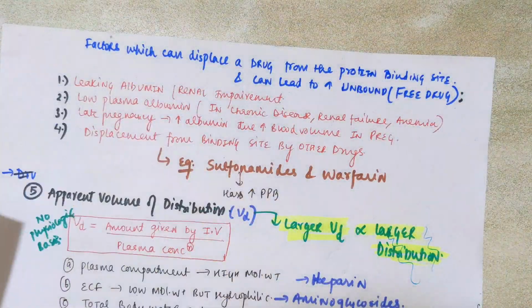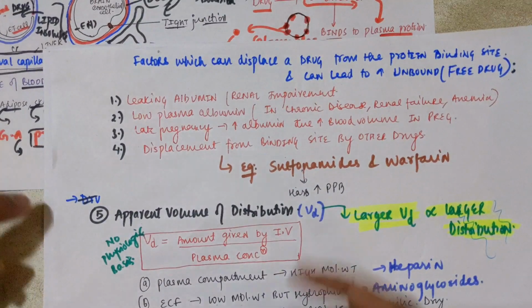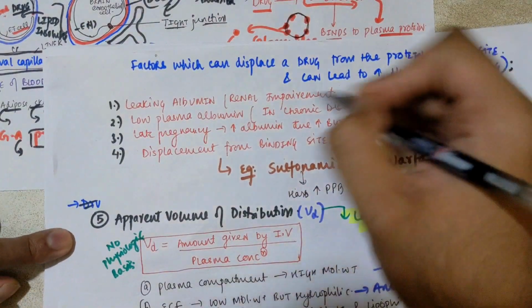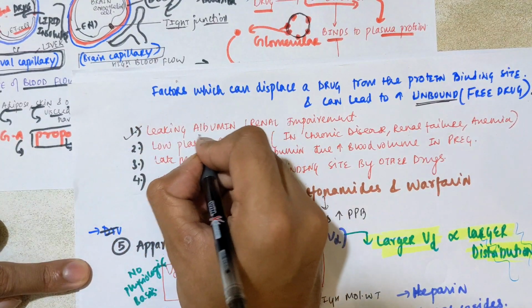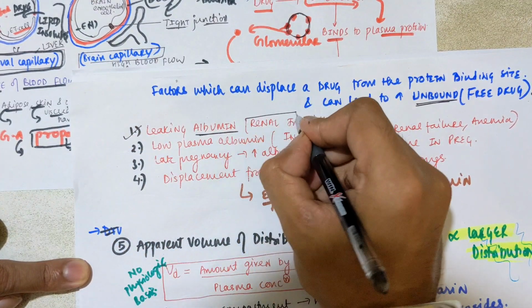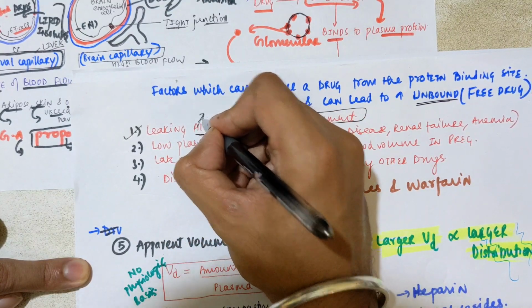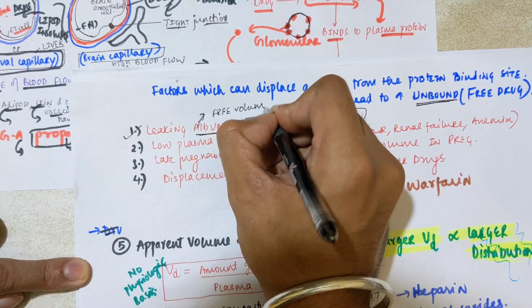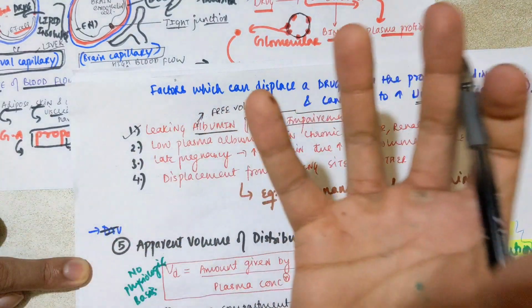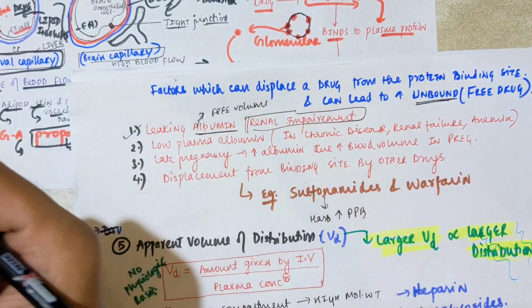Now let's move on to the factors which affect plasma protein binding and can lead to the free form, that is, release of drug from the plasma protein. The first factor is leaking albumin. If due to any renal disease or renal impairment there is leaking of albumin, then the free drug can be increased due to the decreased level of albumin. So less drug will be bound to plasma protein, and the free drug will be increased.